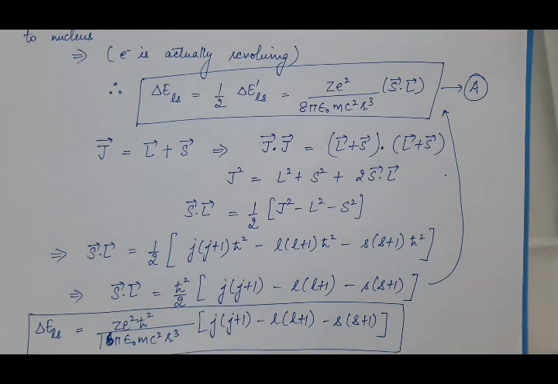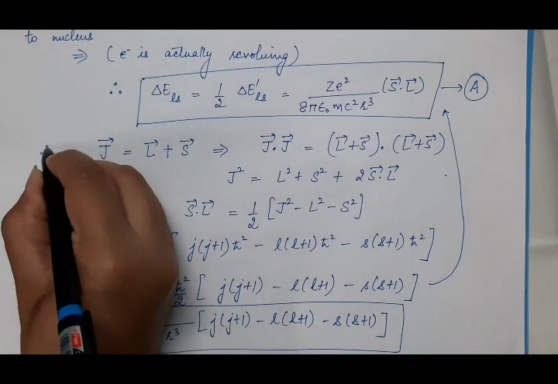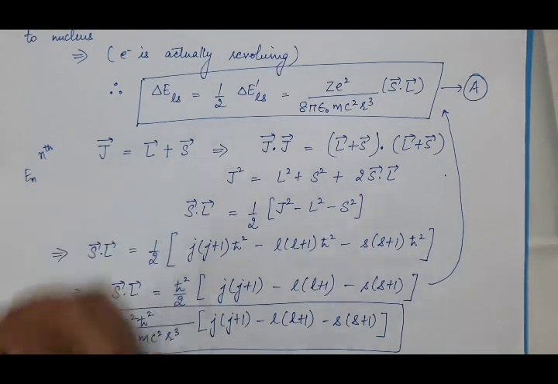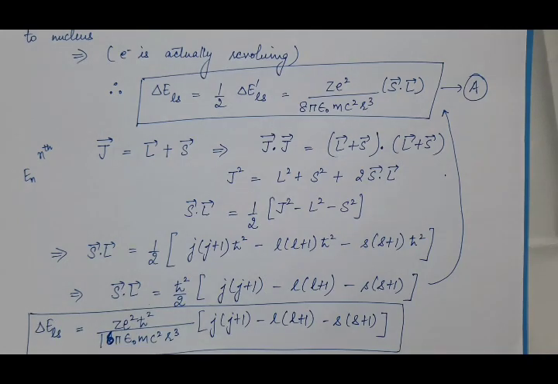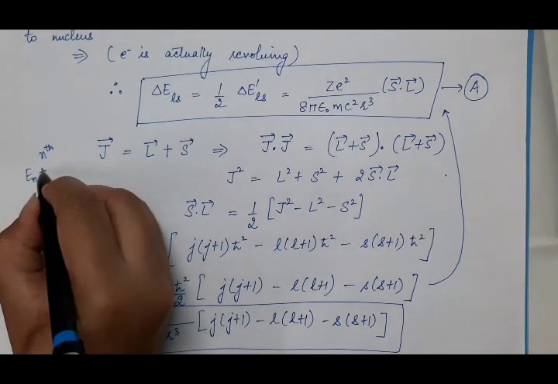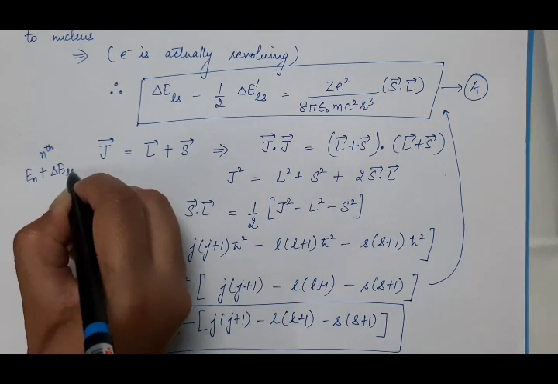Initially, if the electron is present in the nth energy state, and suppose En is the energy of that energy state in which the electron is present when there is no spin orbit interaction. But because of spin orbit interaction, the energy En of this energy level will be changed by this factor.